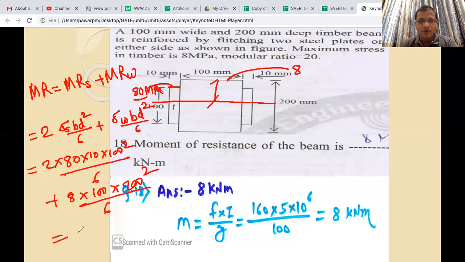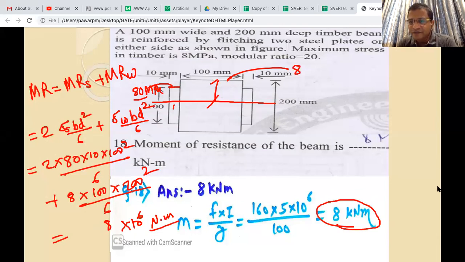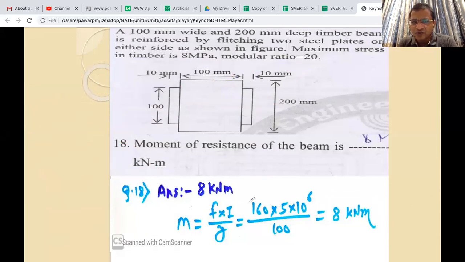I guess if you do all this calculation, you will get 8 into 10 raised to 6 Newton mm, which you can convert into 8 kilonewton meter. Check this. I will go to the next problem.